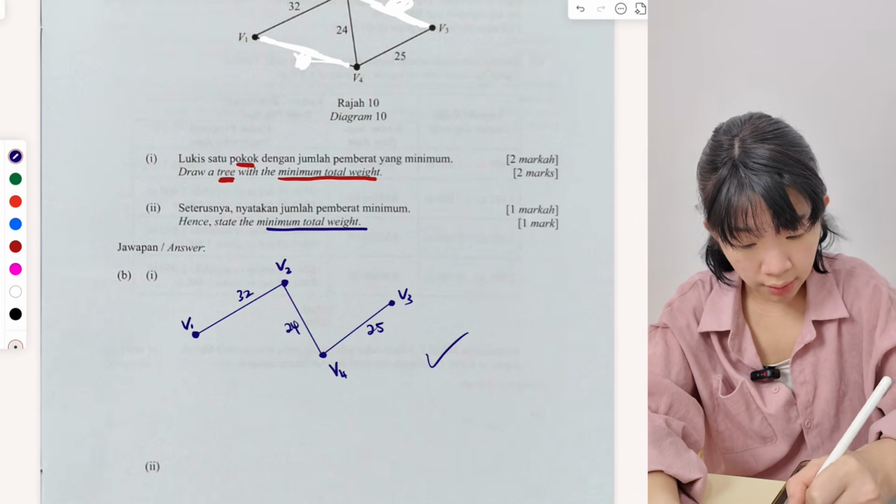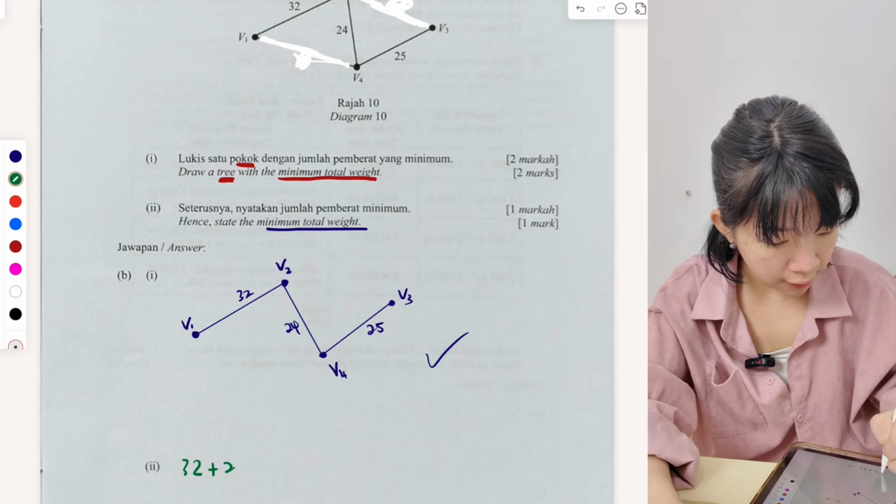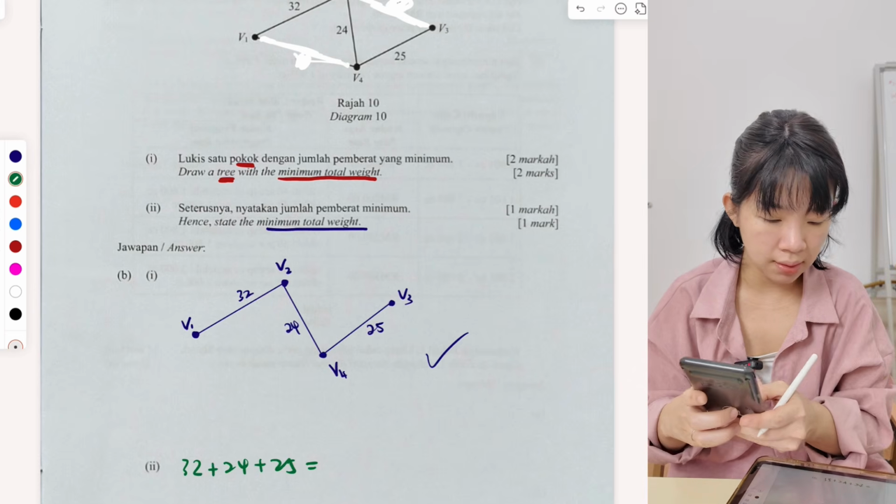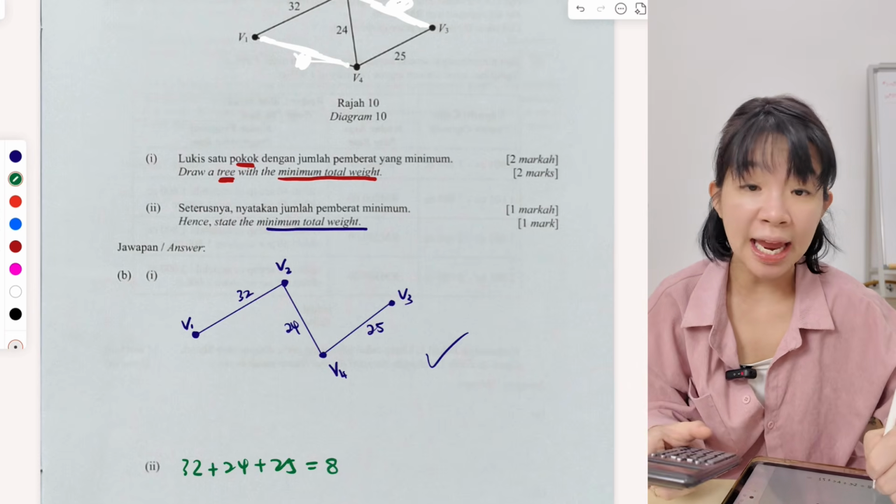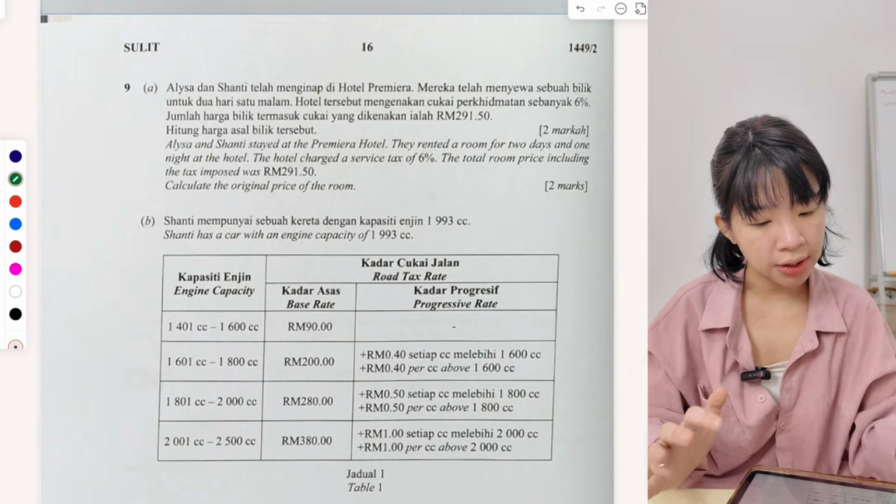Okay, the total, so we add together. So we have this 32, 24, 25. 32, 24, 25, answer 81. Okay, next question number 9.